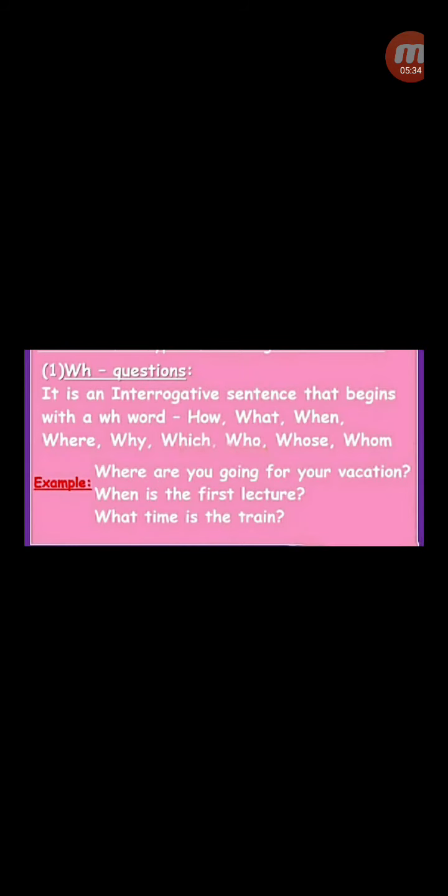Let's see the types of interrogative questions. WH type. It is an interrogative sentence that begins with WH words: how, what, when, where, why, which, who, whose, whom. So, the interrogative sentence starts with WH, ends with a question mark, and is a direct question asked in the form of a request for information. Let's see some examples. Where are you going for your vacation? When is the first lecture? What time is the train?